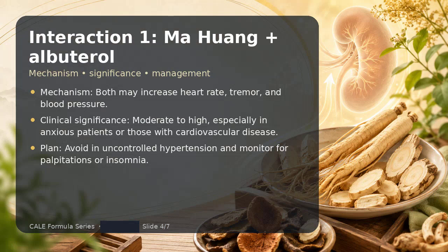Interaction 1 is ma huang plus albuterol. The mechanism is that both may increase heart rate, tremor, and blood pressure. The clinical significance is moderate to high, especially in anxious patients or those with cardiovascular disease. My management plan is avoid uncontrolled hypertension and monitor for palpitations or insomnia.